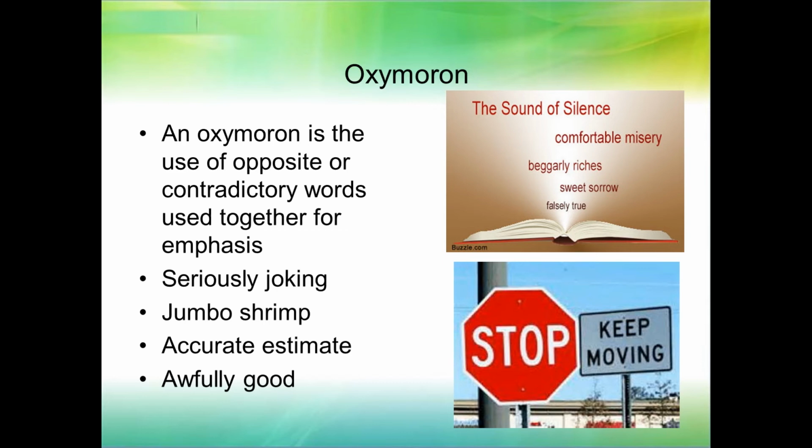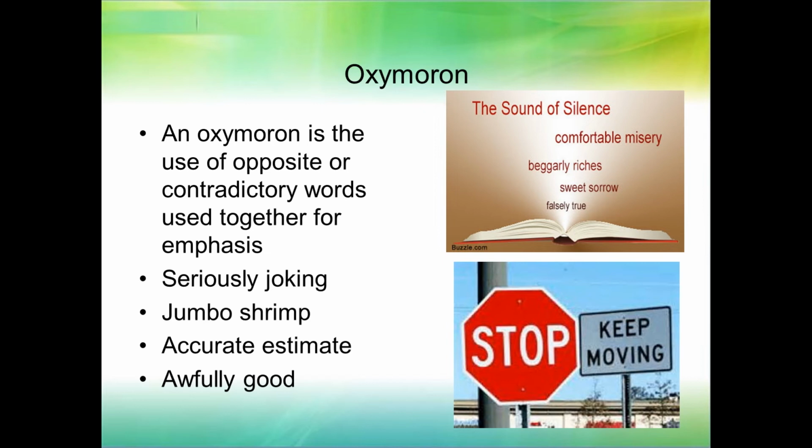Probably what we're missing in the picture is there's a line between them. But that is funny, those signs are so close together. All right, seriously joking, right? How can you be joking if you're serious, right? Jumbo shrimp. Now, shrimp in English, besides the animal, it also means something very small, right? A slang word of shrimp means something very small. So, of course, that's an oxymoron.